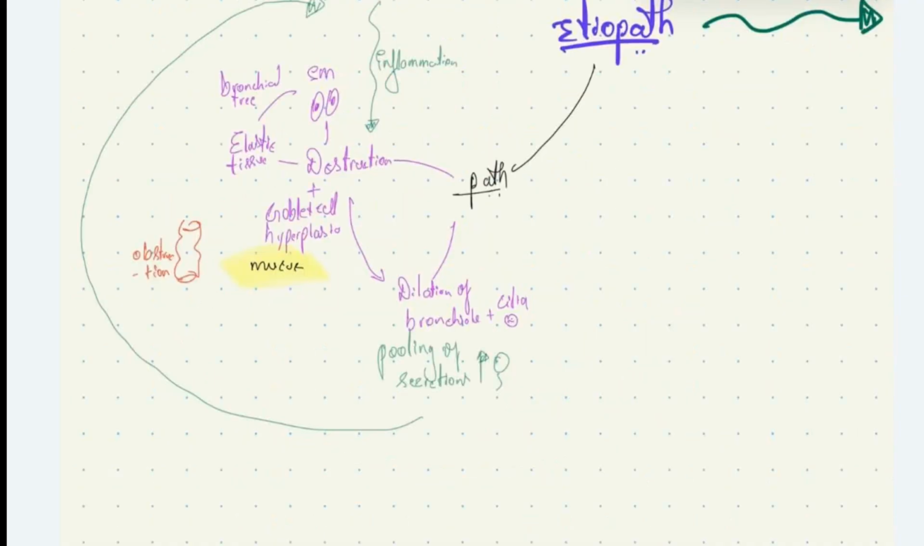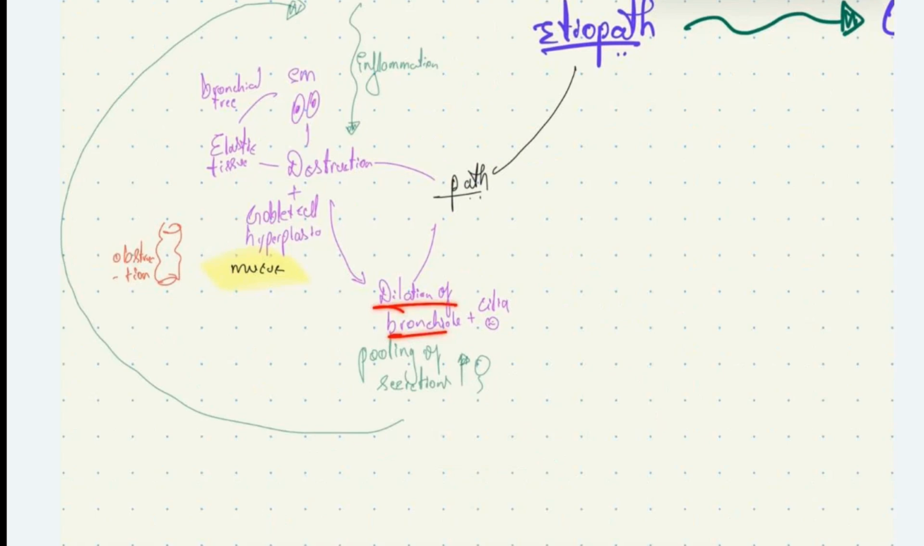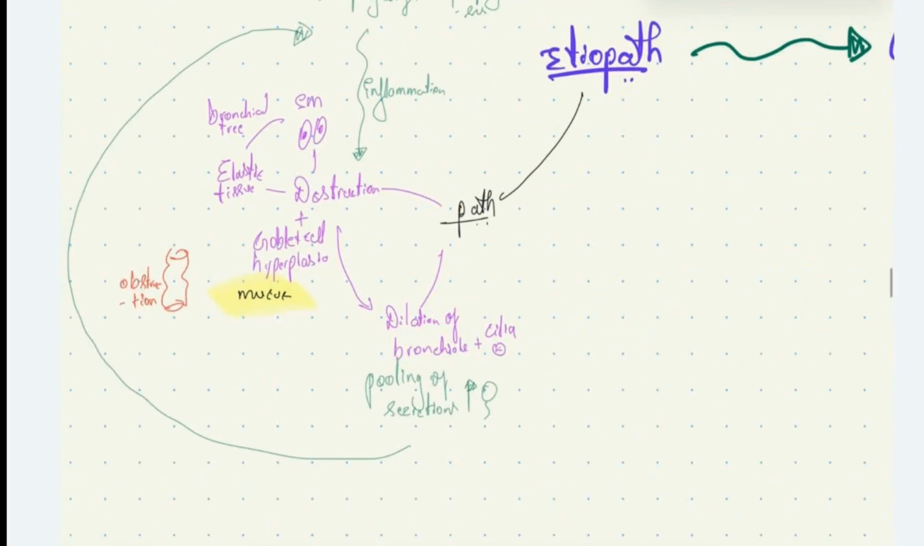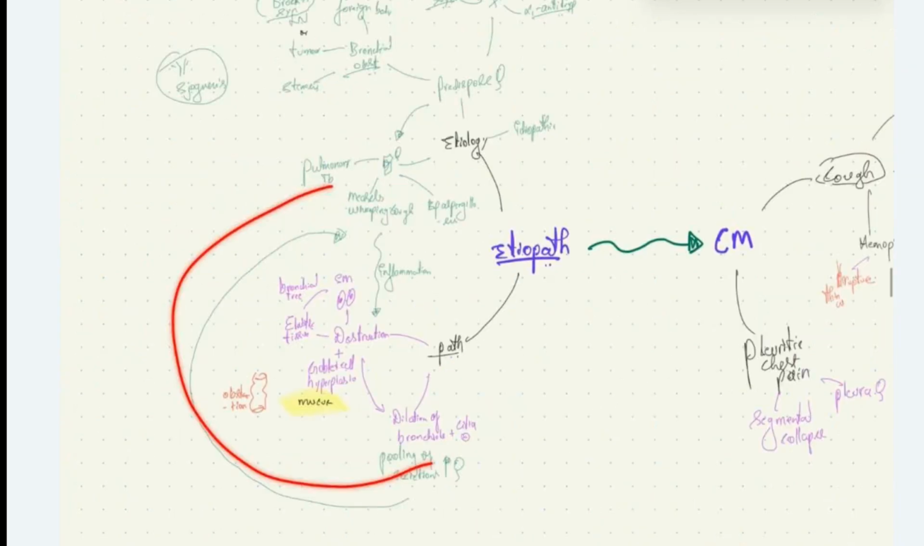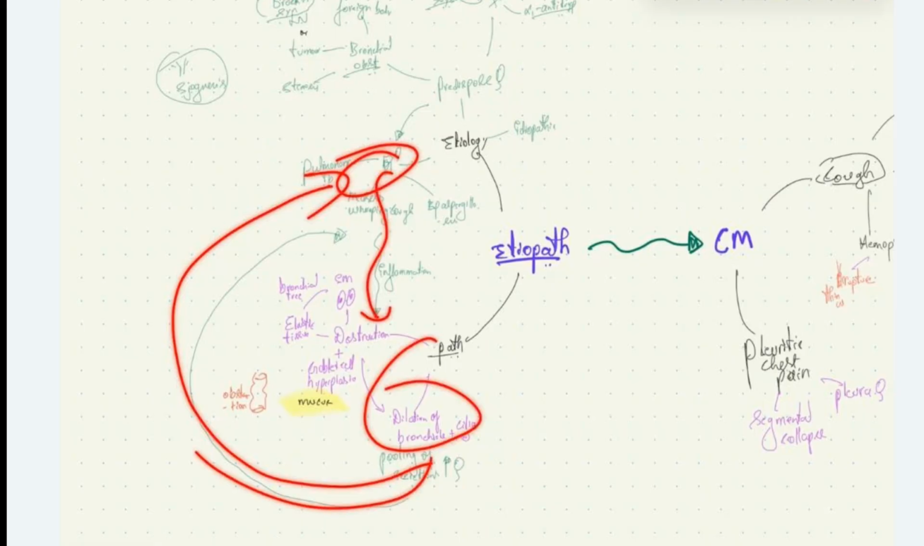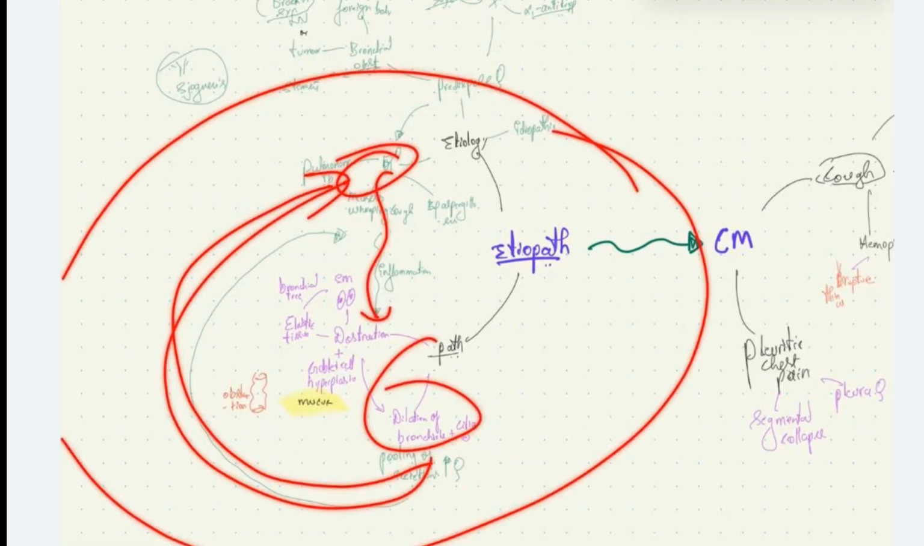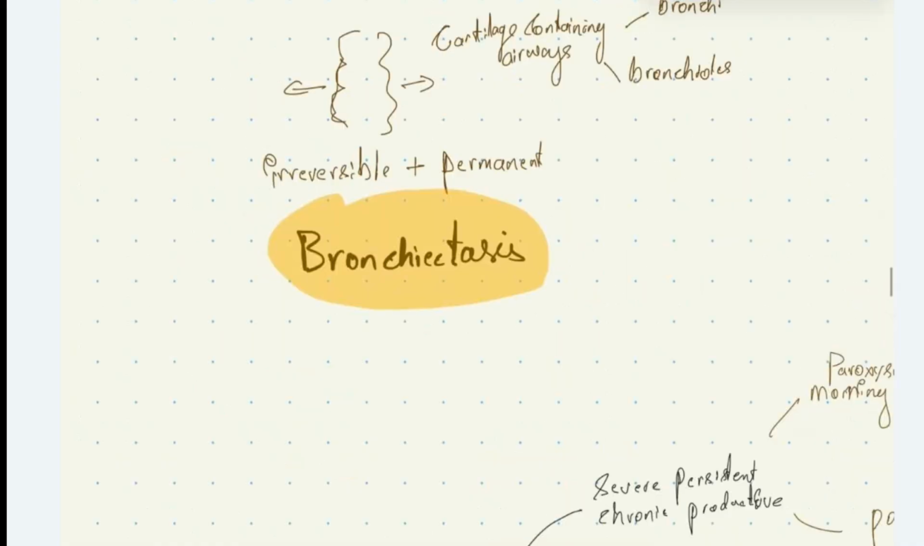So there is dilation of the bronchiole, and ciliary motility is impaired due to inflammation. Again, the dilation of bronchioles and ciliary dyskinesia will cause pooling of secretions and increased risk of infection, and again it causes infections, inflammatory damage, destruction, infection. It's a vicious cycle which causes progressive damage and permanent dilation of the bronchiole.